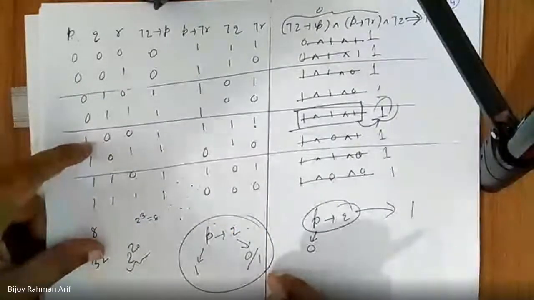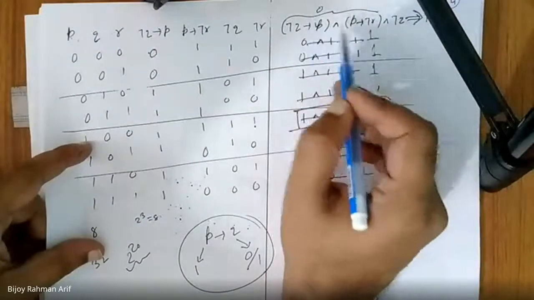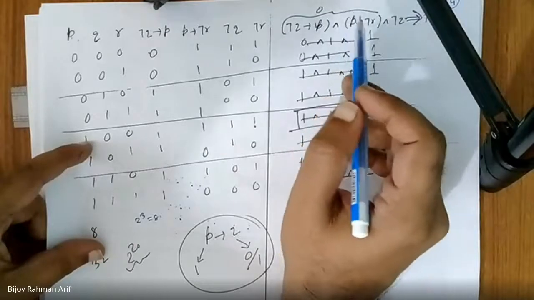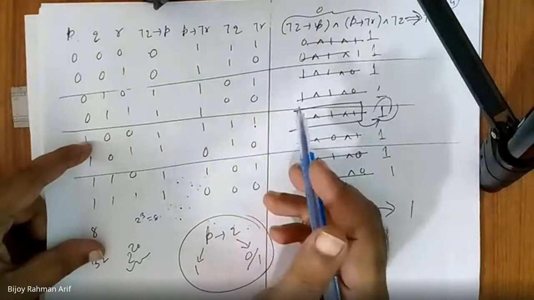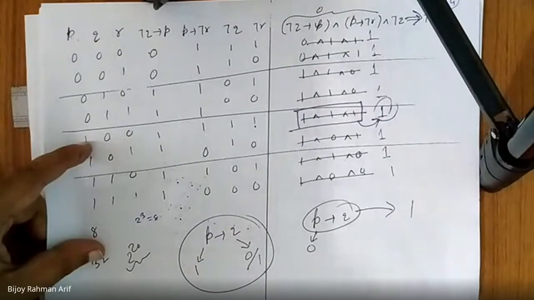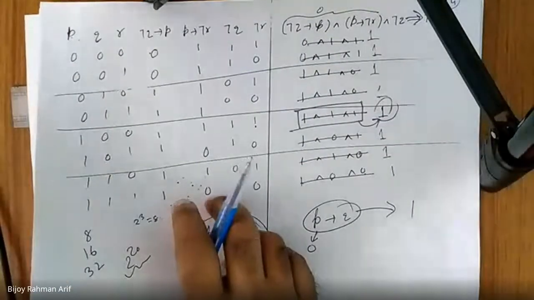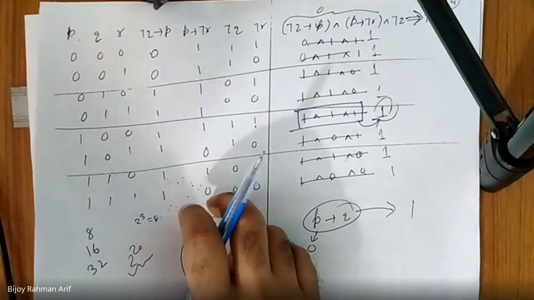But we do not need to do all those things, because if somehow the left side is 0, then this implies automatically becomes 1, no matter what the value of the conclusion is. So that is not our importance. Our importance is only when the left-hand side is 1. And the left-hand side can be 1 only when all the premises are 1, because we have connected all the premises using AND.